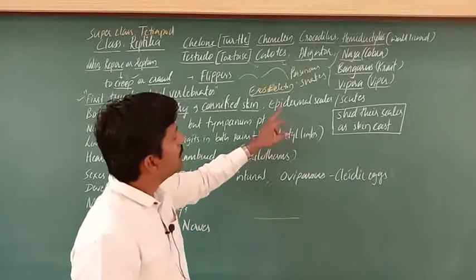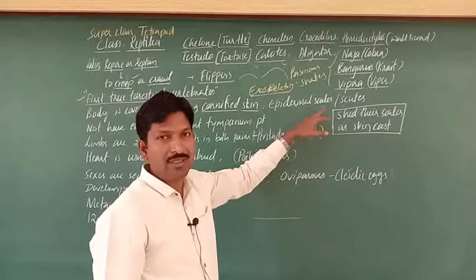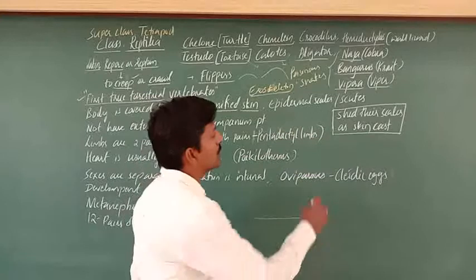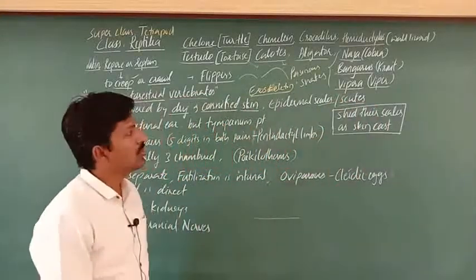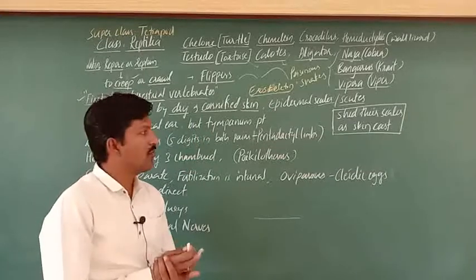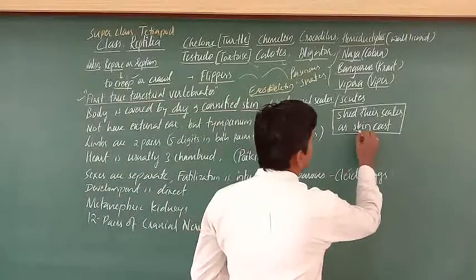Next, epidermal scales are also present. Epidermal scales, meaning above the dermis, the skin, there is a presence of scales and scutes. Structurally there is a difference, so that's what we call scales or scutes. Sometimes these scales are shed off. That is called a skin cast.